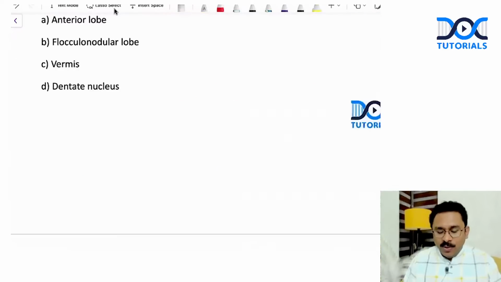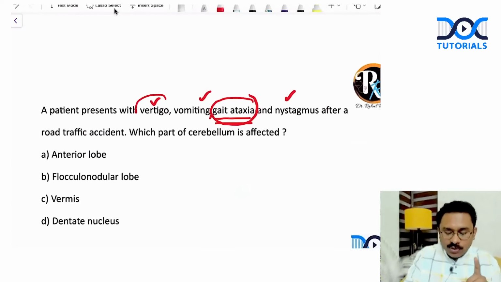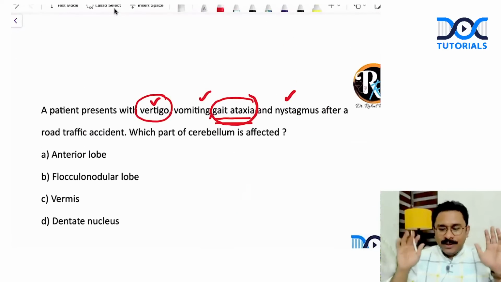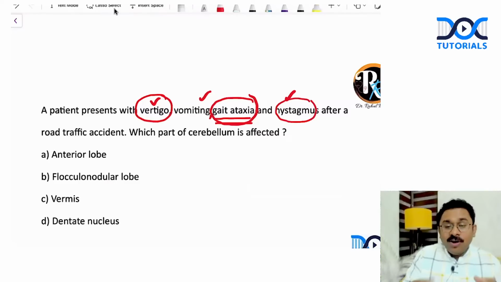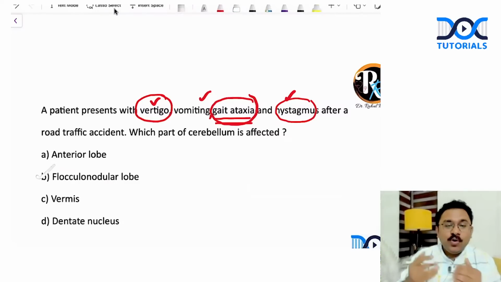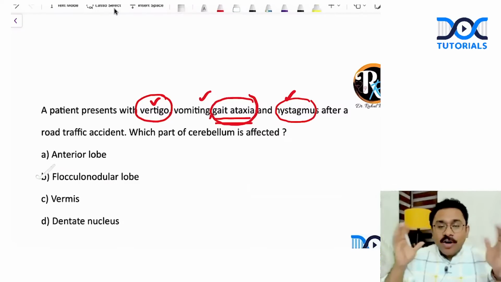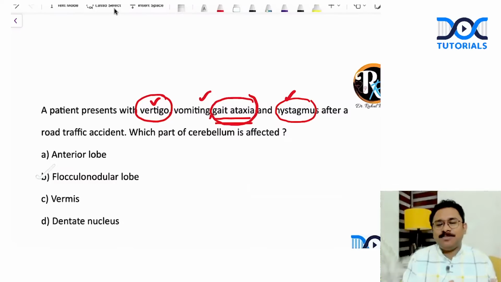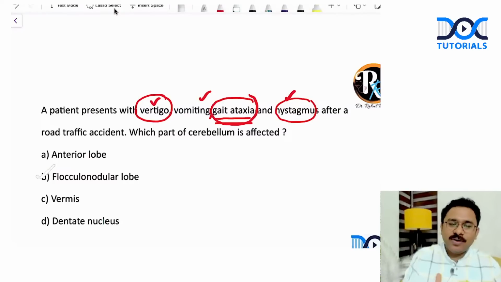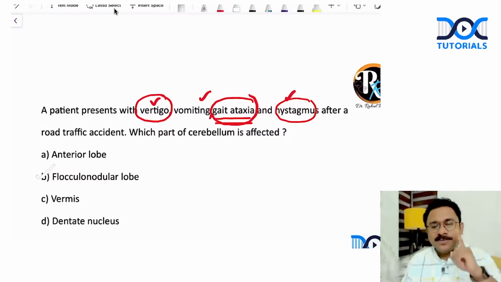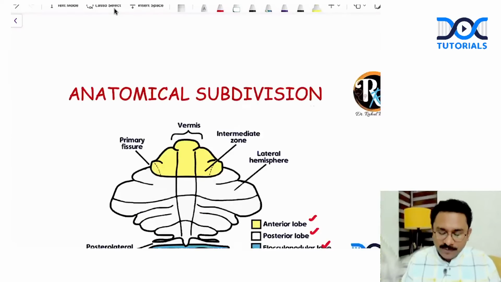So when you have got vertigo, so the vestibular disturbance is there, and nystagmus, all this together tells you the site that is involved is flocculonodular lobe, because you are not going to get these vestibular symptoms in a vermian lesion. You will get gait ataxia. So gait ataxia can happen in both vermis and flocculonodular lobe lesion. But when you get vestibular symptoms along with this, you have to think about flocculonodular lobe involvement, right?